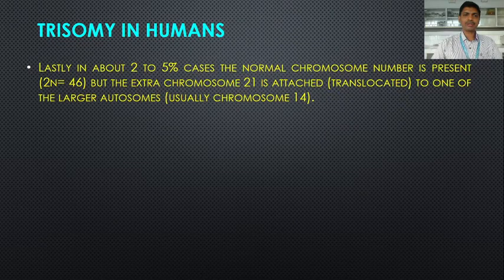Lastly, in about 2 to 5% of cases, the normal chromosome number is present, that is 2n is equal to 46, but the extra chromosome 21 is attached to one of the larger autosomes, usually chromosome 14. So this extra chromosome is attached to the larger autosome, that is chromosome 14, and this happens in Down syndrome.